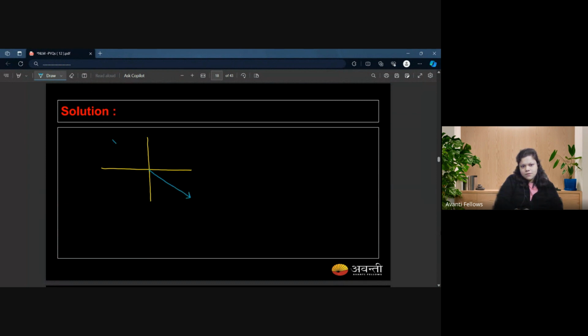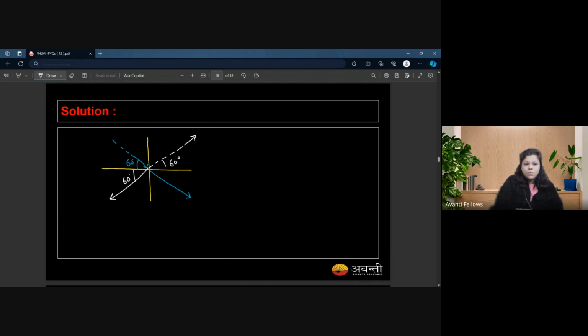This is the initial velocity vector, making 60 degrees with the wall. Let me draw the final one with another ink. It is 60 degrees like this. Just draw the vertically opposite angles, and I think this would be your 60 degrees.